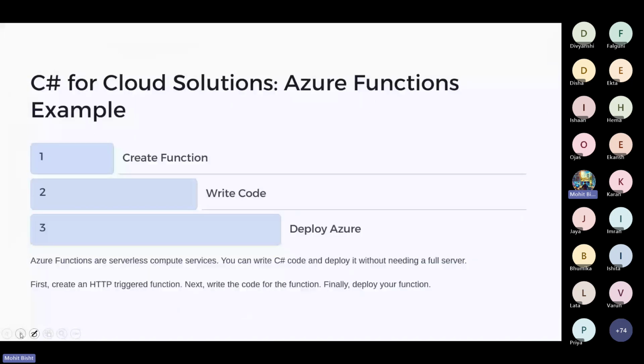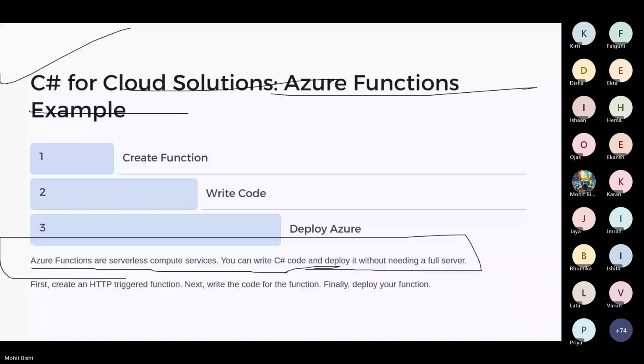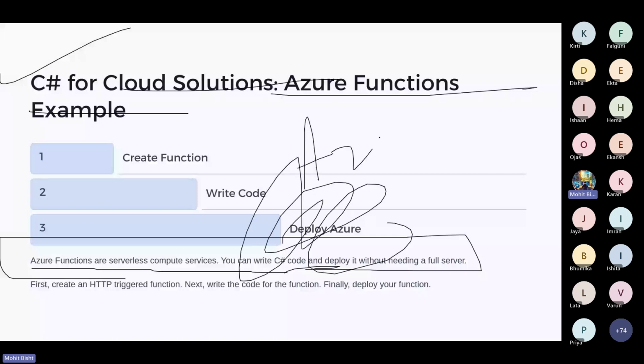And then C sharp for cloud solutions, an Azure Functions example. Azure Functions are serverless computing services. You can write C sharp code and deploy it without managing servers. I already told everyone, if you are building an application with .NET and C sharp, I highly recommend for the folks joining this to try to deploy the application on a cloud platform. Use Azure, you can use the Azure platform.